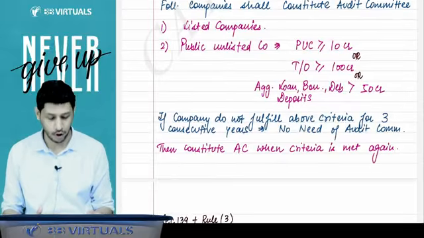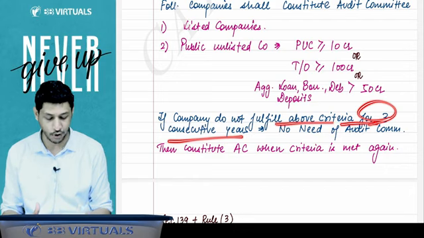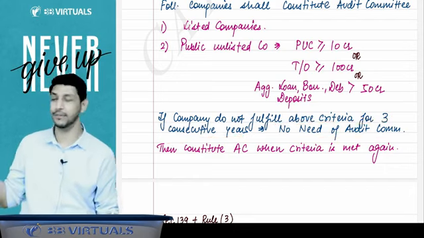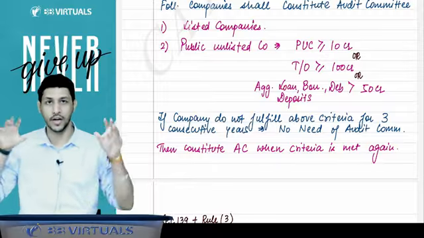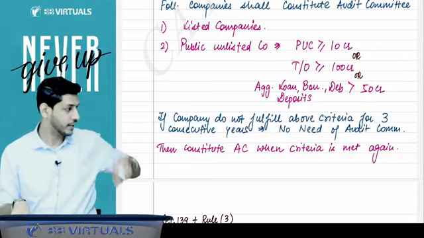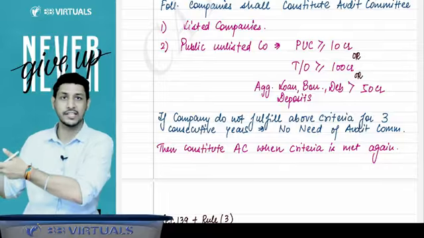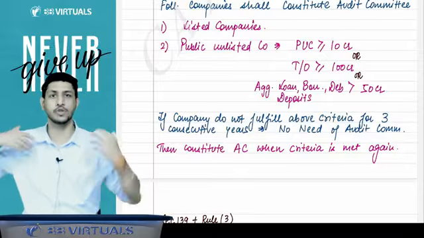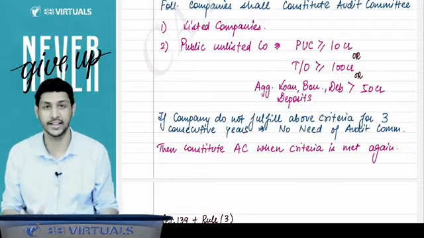And if the company does not fulfill the above criteria for 3 consecutive years, then there is no need of audit committee. So it is not like that if in the preceding financial year your limit is crossed, then you have an audit committee in this year. Now, when the next year comes, this year becomes the previous year for you. Now you will see that in the previous year no limit is exceeded, so we will quash our audit committee. No, it's not like that.